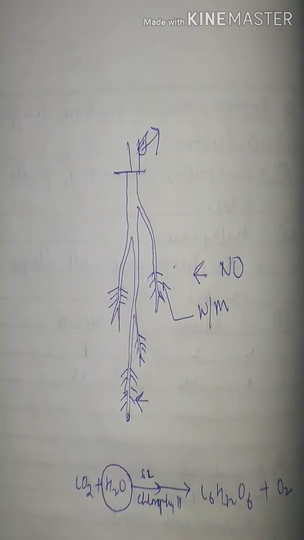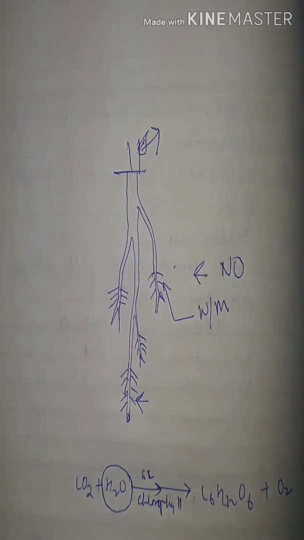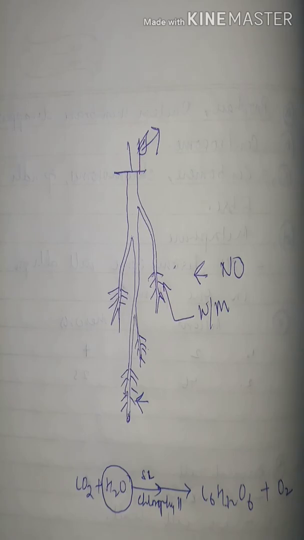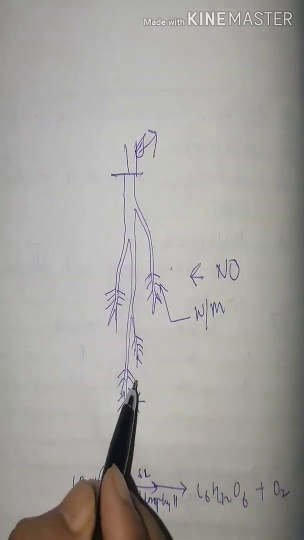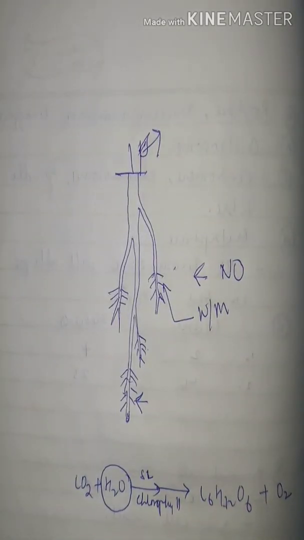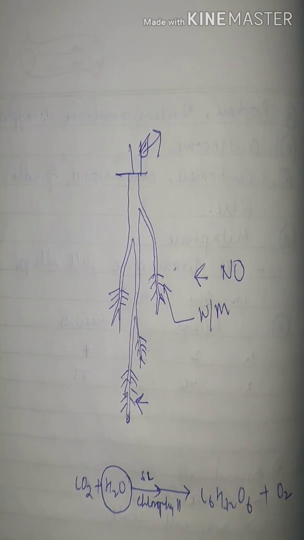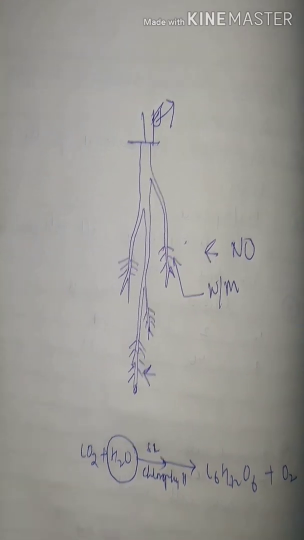Third, transportation. Food from the leaves is transported to the various parts of the plant, as well as minerals are transported from the roots to the upper parts of the plant. This transportation requires a fluid medium, and that fluid medium is provided by water. And last, mechanical stiffness.